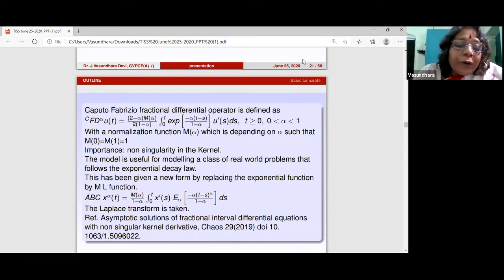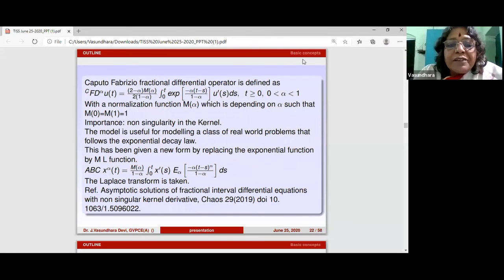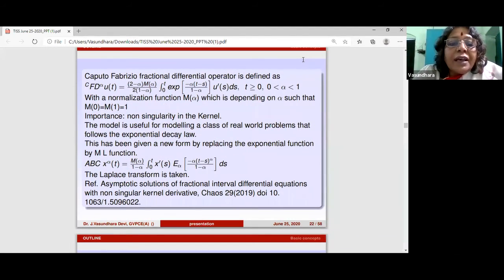A group called Atangana-Baleanu have come up with another derivative. They have replaced the exponential function with the Mittag-Leffler function, and they say, actually Atangana has written in his blog, that this derivative can take care of many types of problems in very varied applications, like problems having Markovian processes, non-Markovian processes, and so on. So it's a very interesting derivative that has been coming up.